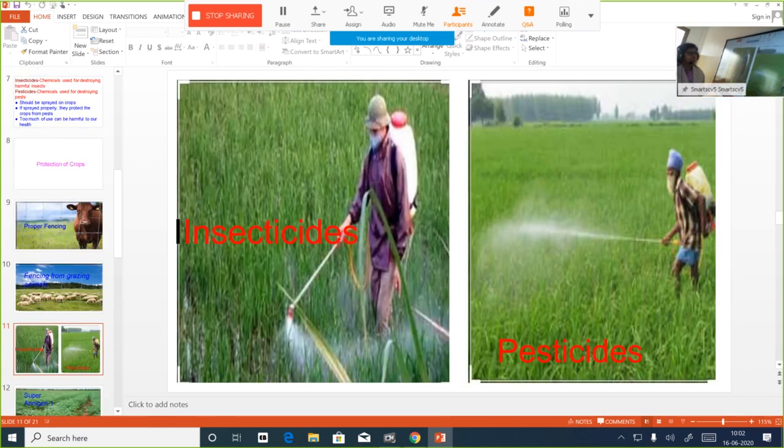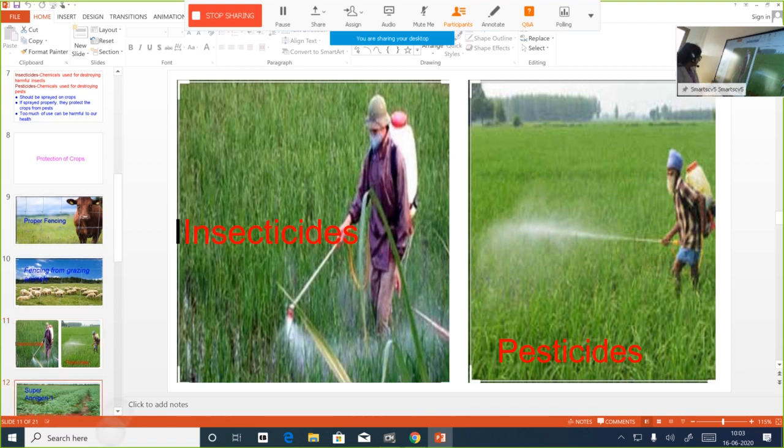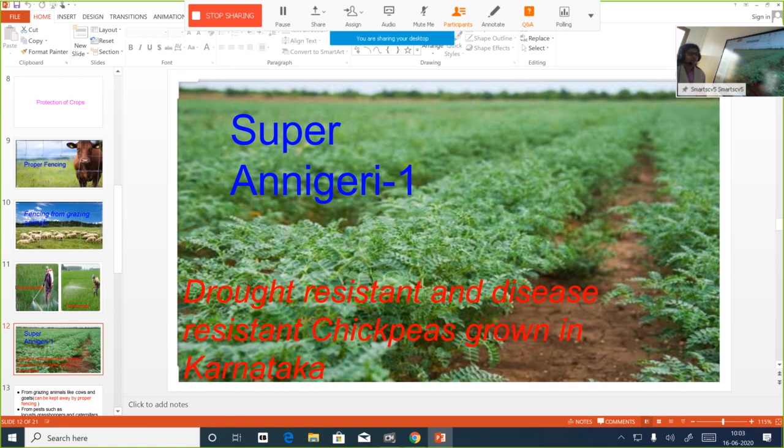Then, what we mentioned earlier, in the stage of growth process, if you find it getting attacked by insects and pests, definitely you have to use chemicals like what? Insecticides and pesticides. You have to keep on spraying with insecticides and pesticides, the chemicals which are capable of destroying insects and pests. But the only thing to remember is what? They should be sprayed only in requisite quantity. You should never spray excess of insecticides and pesticides.